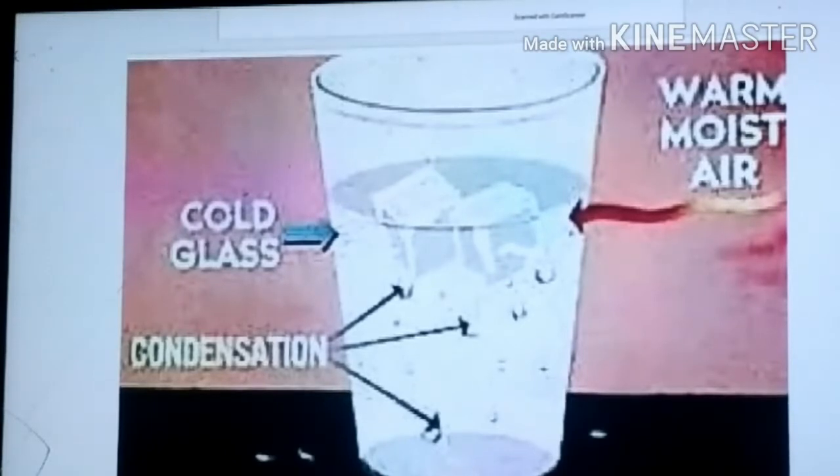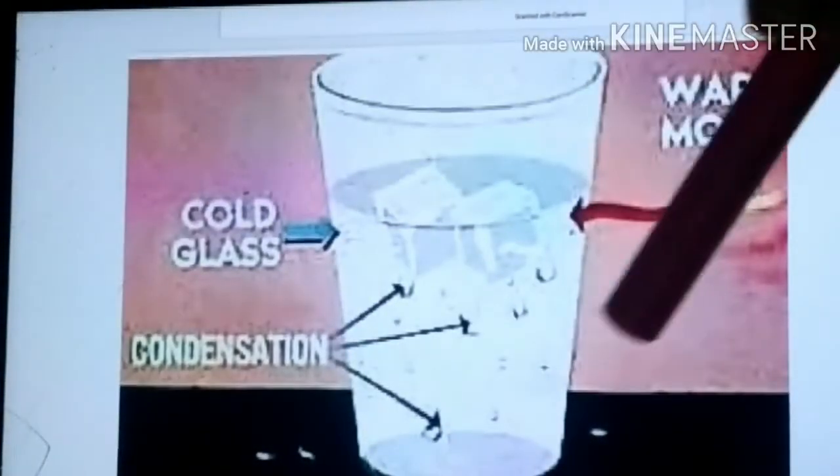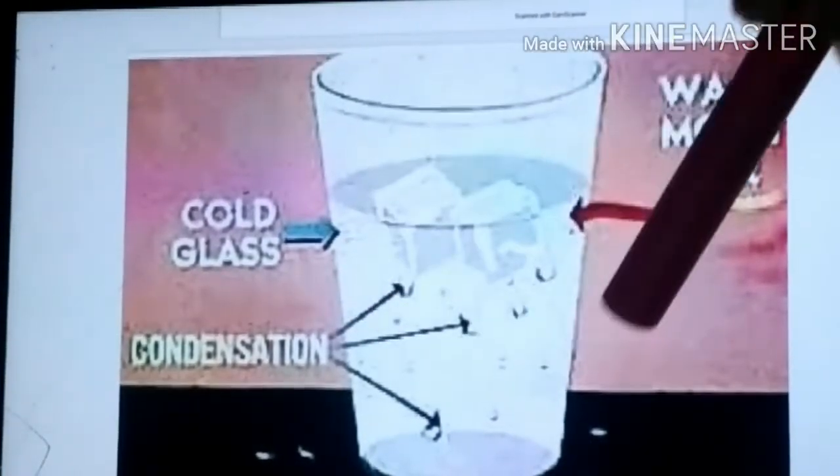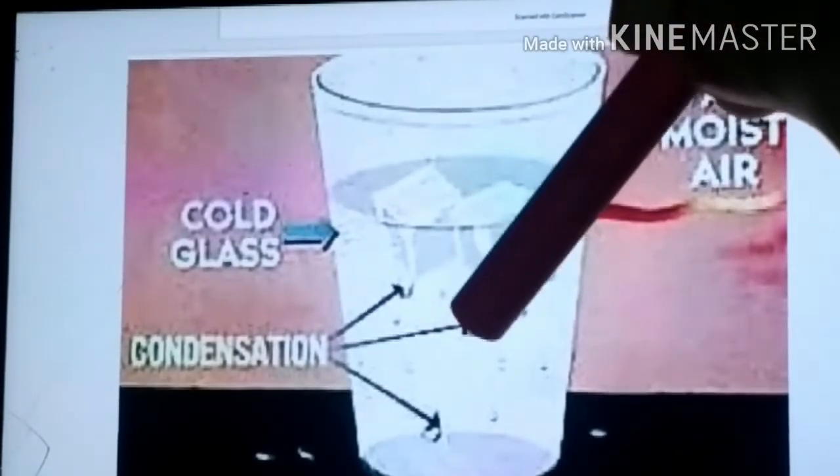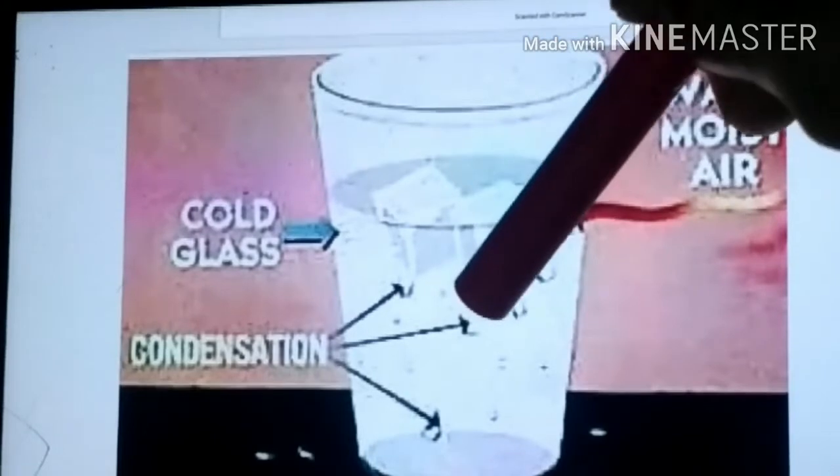Why does this happen? Because the water vapor in the air surrounding that glass condenses and gets transformed into water.